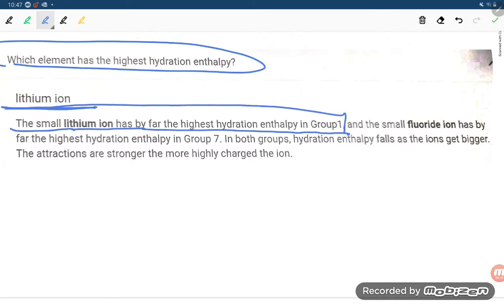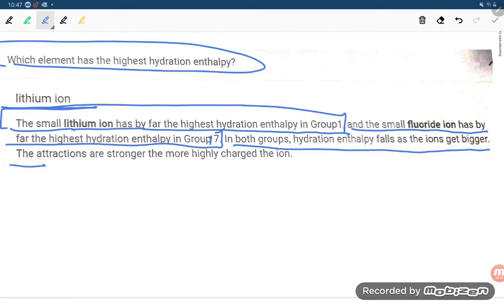We are not talking about group 2, we are talking about group 1. And the small fluoride ion has by far the highest hydration enthalpy in group 7, or you can say group 17. In both groups, hydration enthalpy falls as the ions get bigger; attractions are stronger the more highly charged the ion.